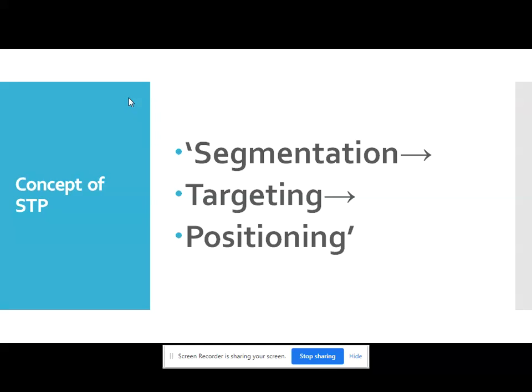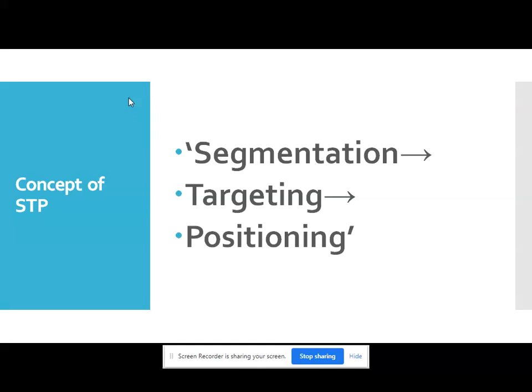So the concept of STP: many marketers use the STP approach, that is segmentation, targeting and positioning. S stands for segmentation, T stands for targeting and P stands for positioning, to provide the framework for the marketing planning objectives. That is, the market is segmented, one or more segments are selected for targeting, and products or services are positioned in such a way that they resonate with the selected target market or markets.